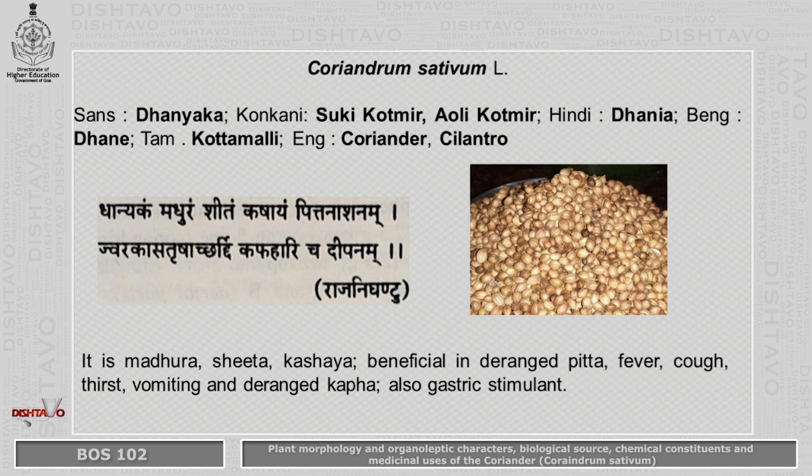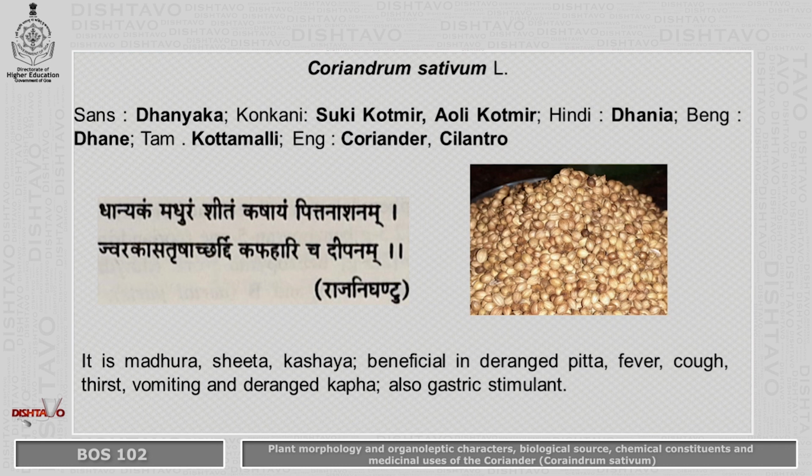In our traditional literature, we find a lot of references to coriander. One of the references says: dhanyakam maduram sheetam kashayam pittanashanam jarakasa trusharshadi kapahari cha deepanam. It means coriander is madhura, sheeta and kashaya in its properties. It is beneficial in aggravated pitta, fever, cough, thirst, vomiting, and aggravated kapha. It is also a gastric stimulant.